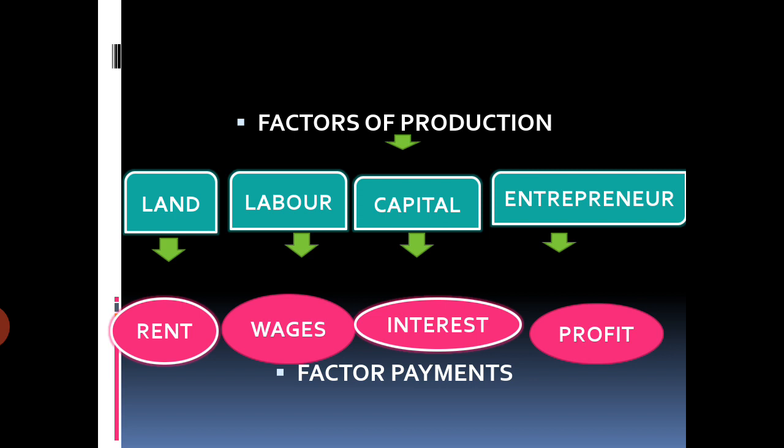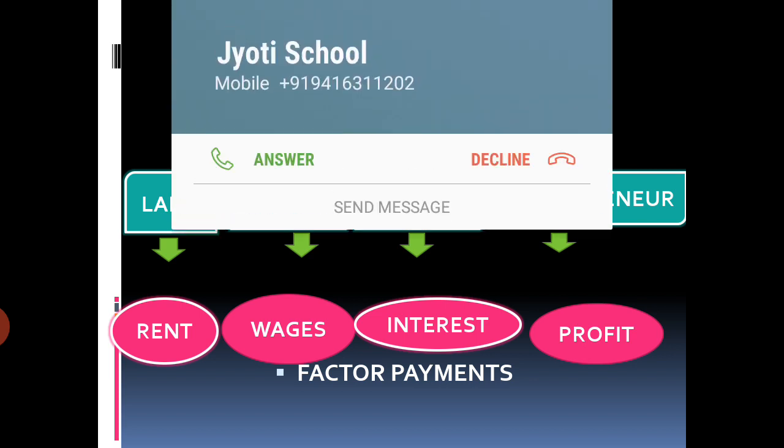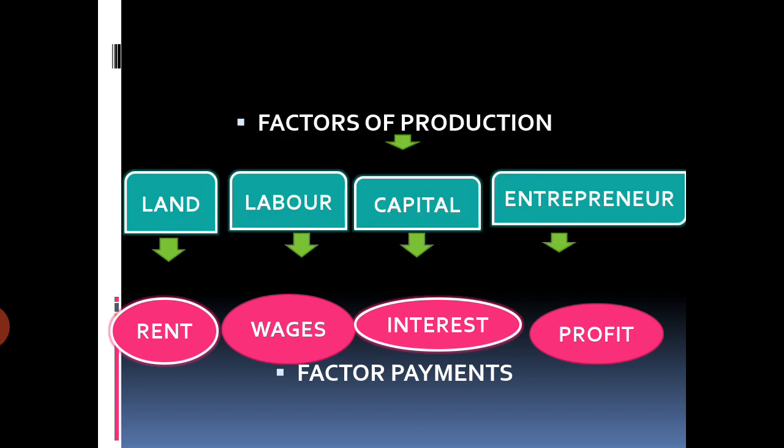They are giving factor payments, and land will get rent, labor will get wages, capital will get interest, and entrepreneur will get profit. So these four in the pink circle are your factor payments, and whenever we talk about factors of production, they will remain the four, and whenever we talk about the factor payments, these will remain four. So this is an interchangeable thing which is there in the economy.